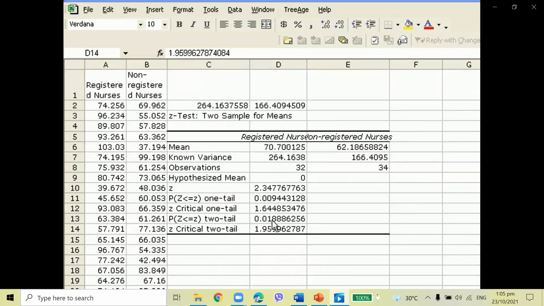We can also look at the p-value. The p-value for the two-tail test is 0.01, which is smaller than the alpha of 0.05 that we had selected. So again, we can reject the null hypothesis and say that based on these two samples, we don't have enough evidence to think that the salaries are equal.